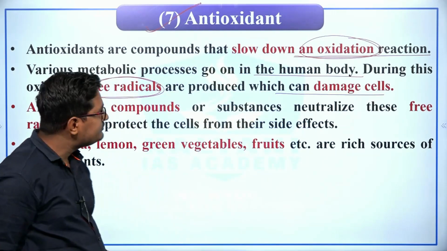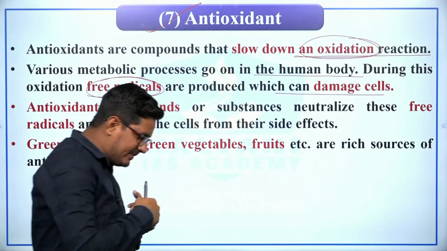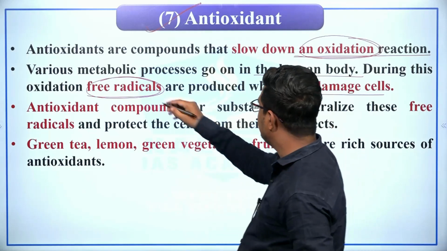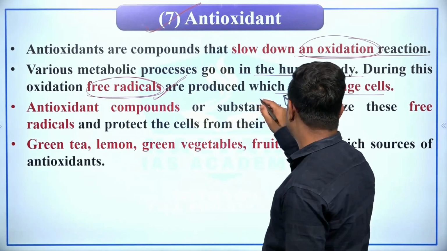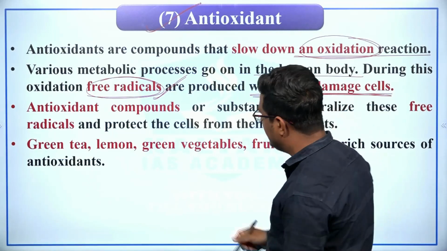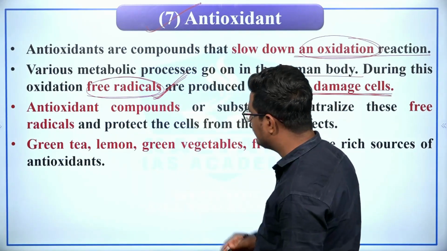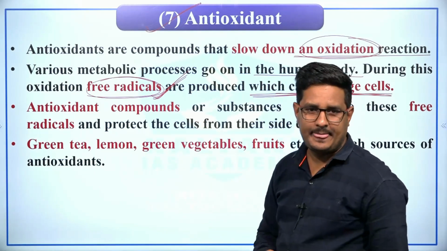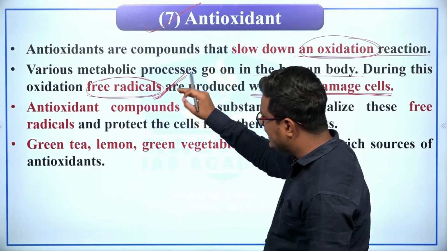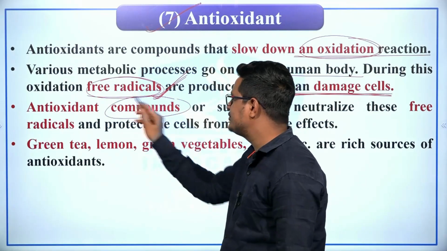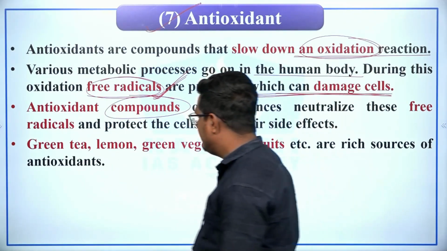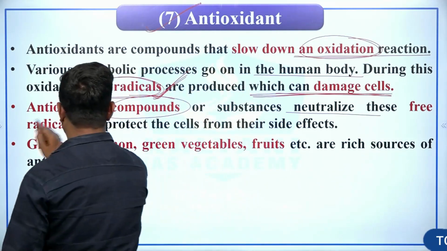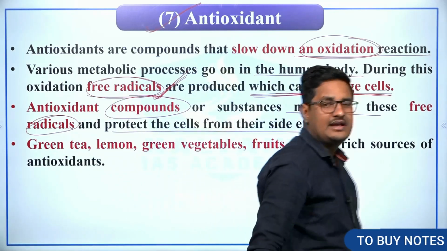Therefore these free radicals or toxins must be removed from the human body, and to remove the free radicals, antioxidant compounds play an important role. So antioxidant compounds or substances neutralize these free radicals and protect the cell from their side effects.